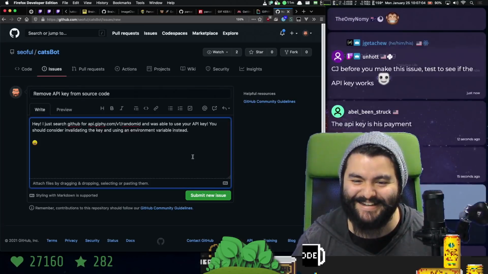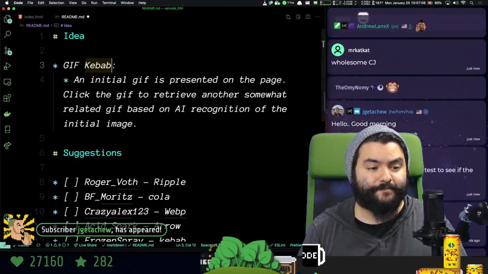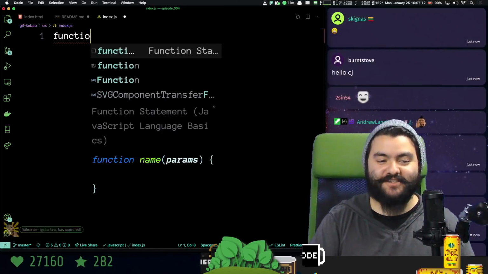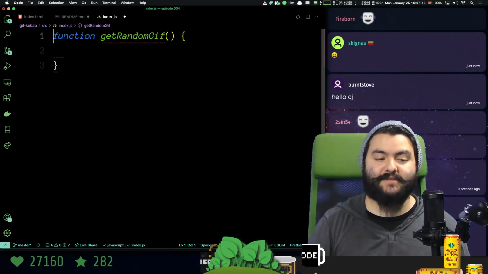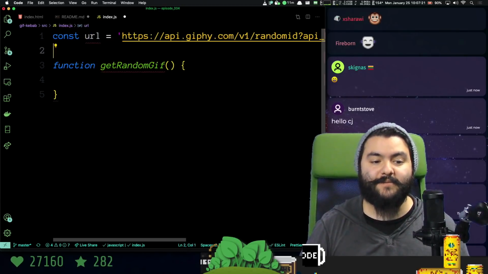There we go. No, the API key does work. Check this out. We get a response. Okay, so now we're going to write some JavaScript code. We need a function that's called getRandomGIF. And this will make a request to that specific URL. So our URL is going to be this, and then we need to make a request to it.